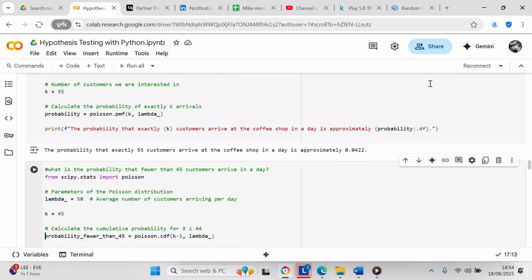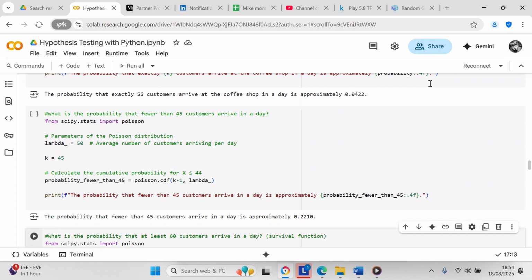So now we have another question. What is the probability that fewer than 45 customers arrive in a day? So we're going to import scipy. So from scipy.stats, we're going to import Poisson, and we're going to set our parameters for the Poisson distribution. Lambda_ equals 50. So that's the average number of customers arriving in a day. And k is 45. So you want to see if there's fewer than 45 customers in a day.